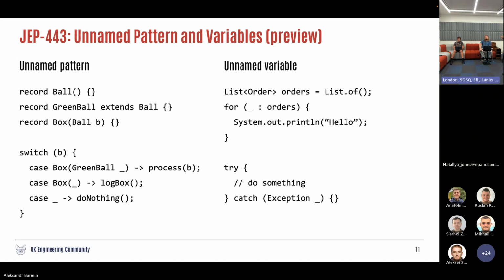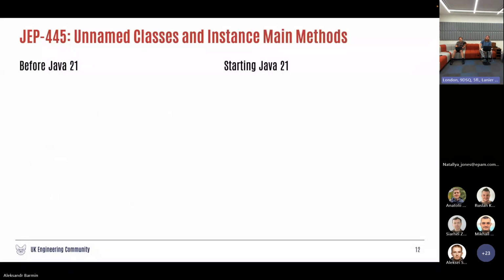And the worst thing here is that last line on this slide. If you ever had code like this, when you don't want to handle the exception, you still had to write exception e. Right now you can say, okay, this exception is meaningless, exception underscore. Well, okay, moving forward, unnamed classes and instance main methods.